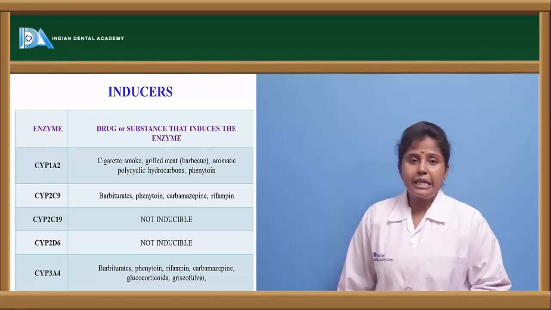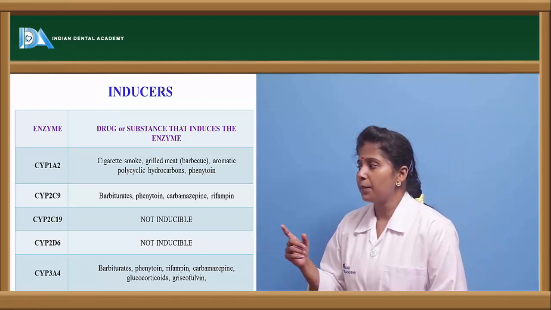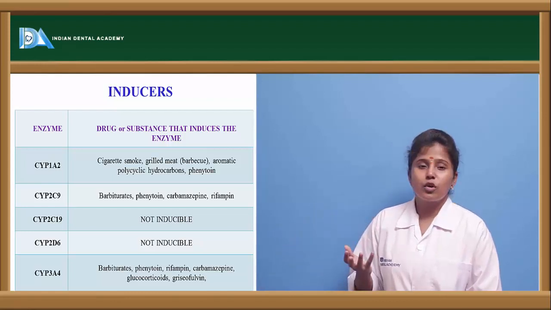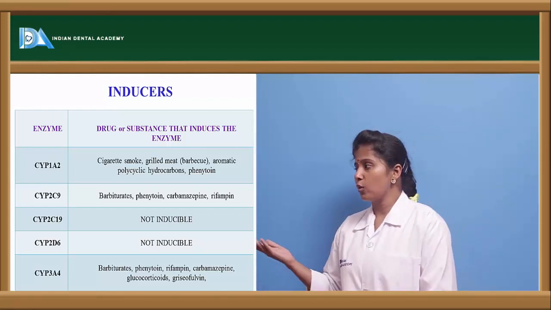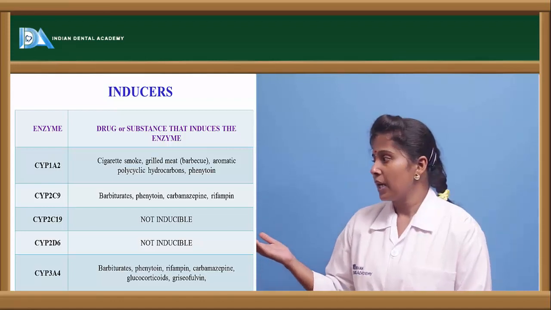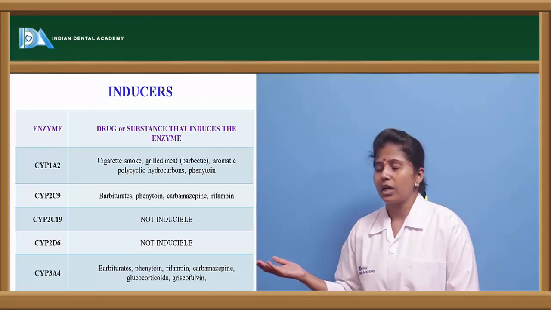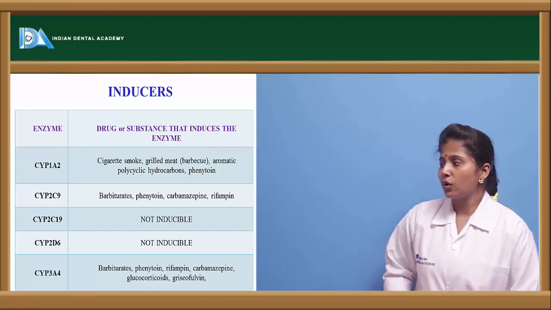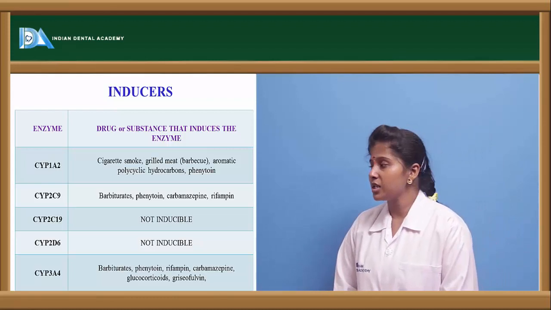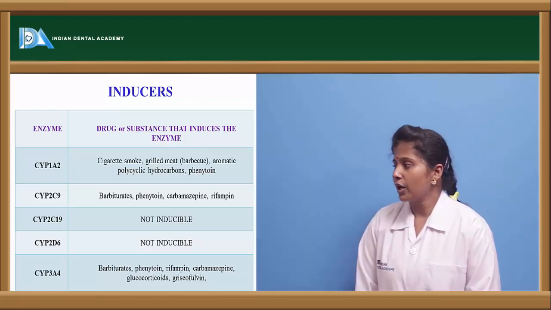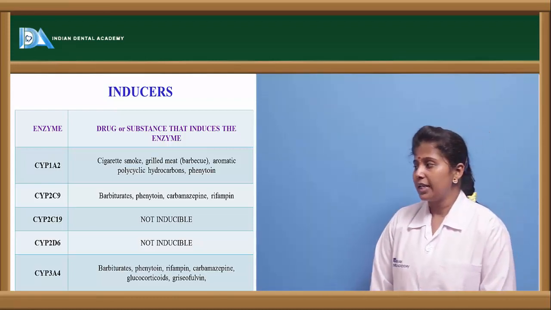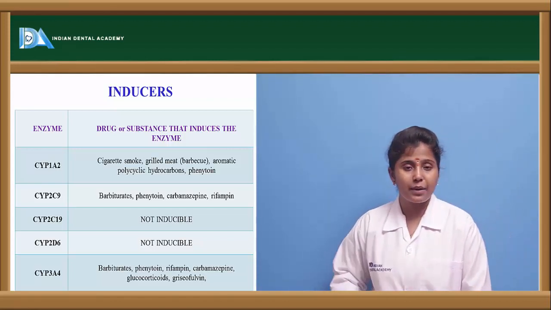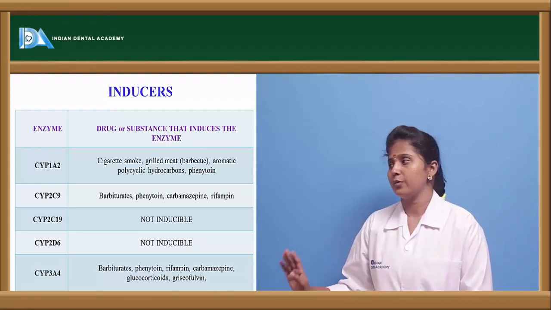Now if we see the inducers, cytochrome 1A2 inducers are cigarette smoking, the habit of eating grilled meat, aromatic polycyclic hydrocarbons and phenytoin. All these induce the action of this enzyme. Cytochrome 2C9 inducers are barbiturates, phenytoin, carbamazepine and rifampicin. And for enzymes like cytochrome 2C19 and 2D6, the action is not potentiated by any drug.